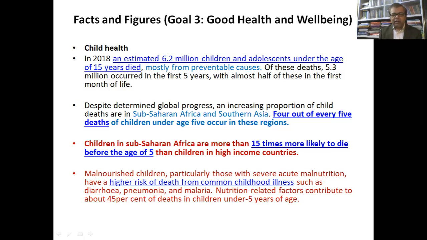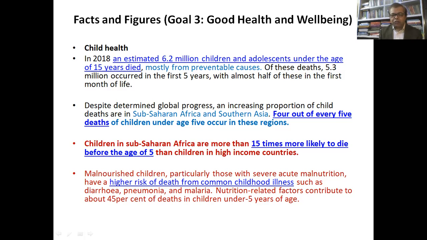Children in sub-Saharan Africa are more than 15 times more likely to die before the age of 5 than children in high income countries. This is a huge, unacceptable kind of disparity. What is happening in sub-Saharan Africa and South Asia is or should be unacceptable to the whole world.